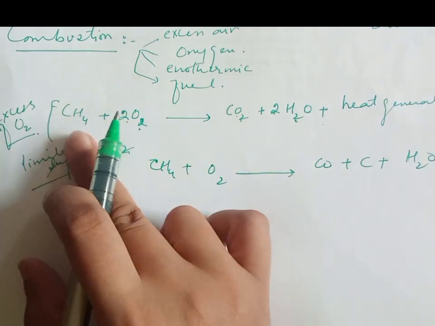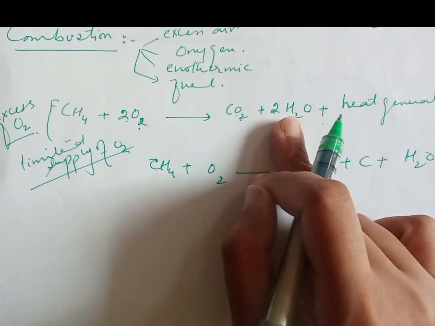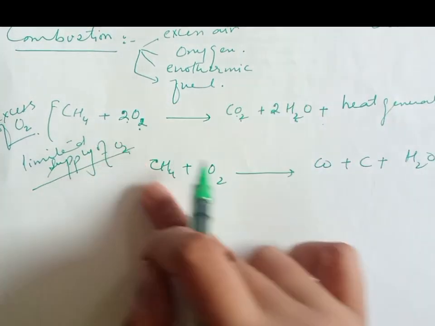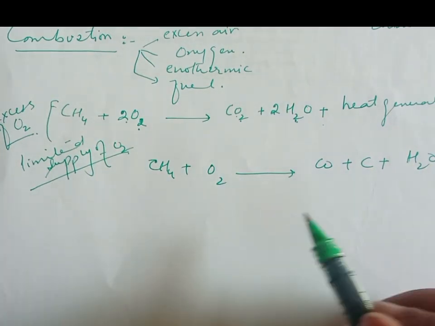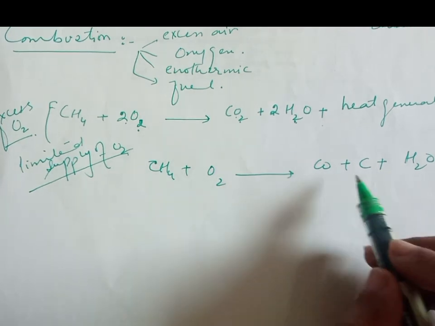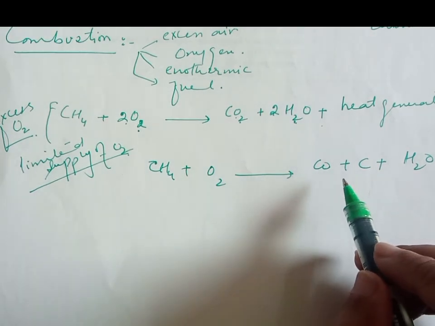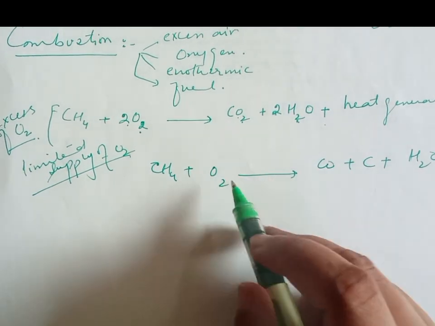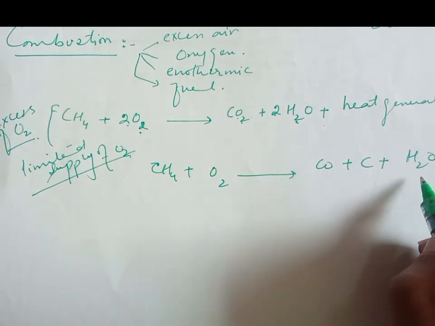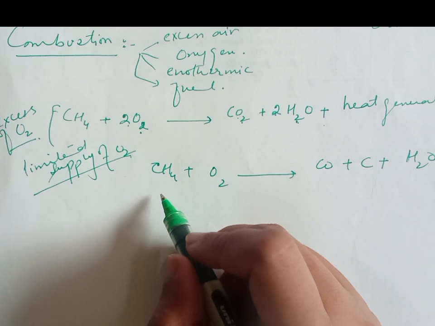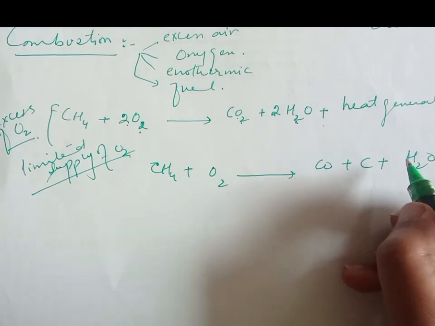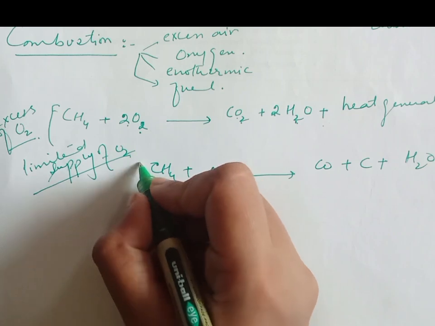In the excess of oxygen, it forms these products and generates heat. In the limited supply of oxygen, it forms these products. And here we have one carbon, but here we have 2 carbons. Similarly, we have 2 oxygen, but we have 2 hydrogen here and 4 hydrogen there. So we balance the equation.